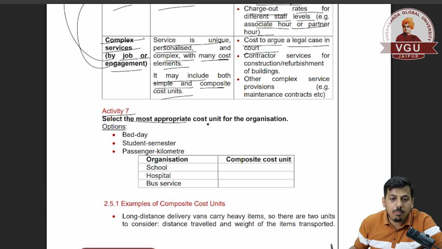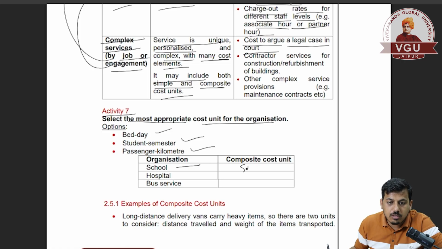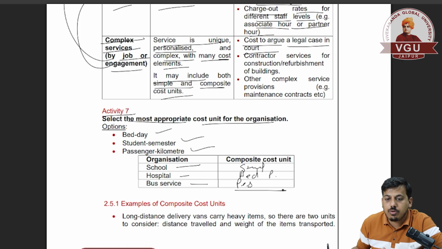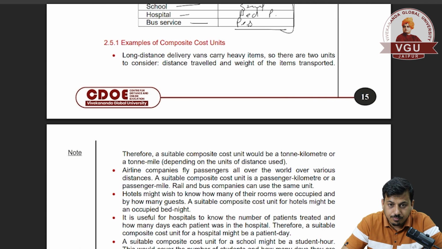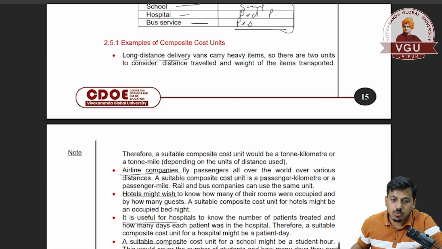Select the most appropriate cost unit for the organization. Options are bed day, student semester and passenger kilometer. For a school, it is students, which is simple. For a hospital, it is bed per day. And for bus services, it is passengers per kilometer. So this is the composite cost unit for different types of services. These are the different examples. You can read them and go through them. They are very easy to understand.